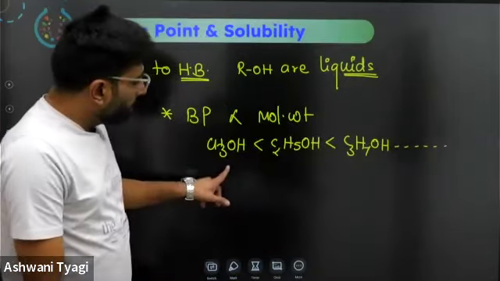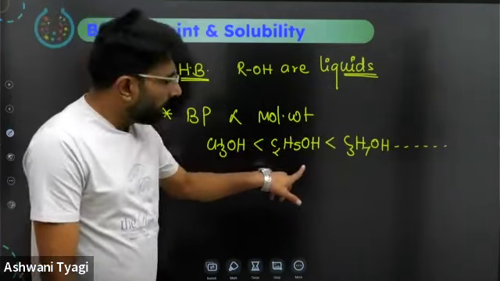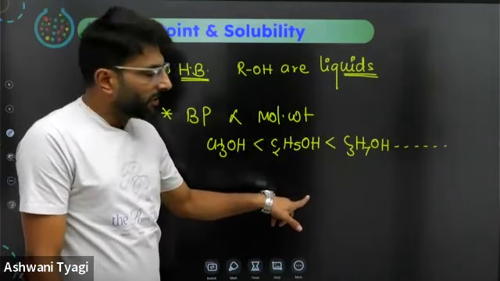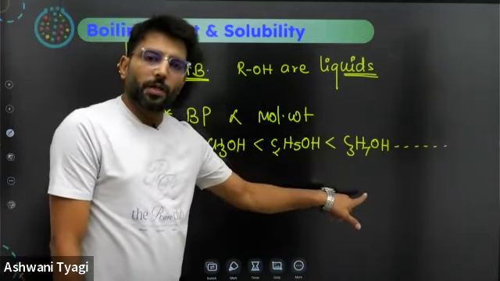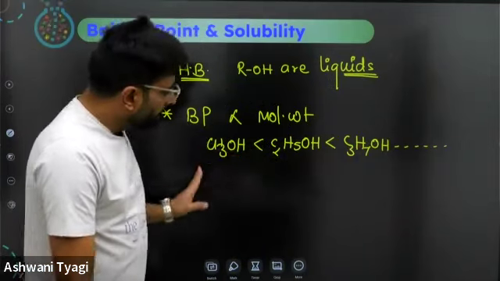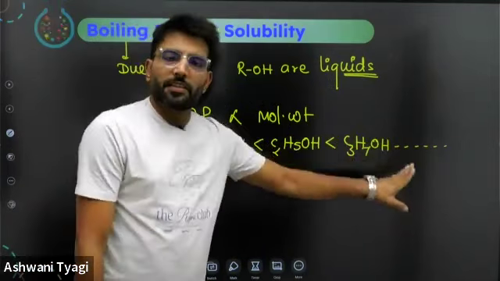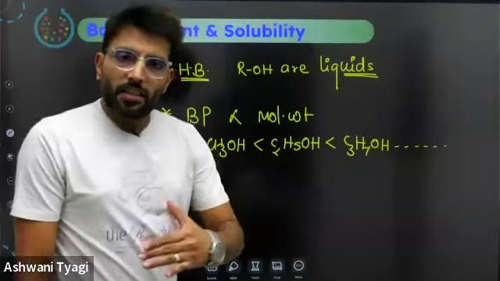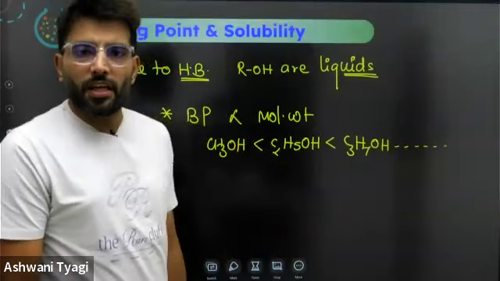Remember, ethyl alcohol has a boiling point of 78 degrees Celsius. Boiling point gradually increases with increasing number of carbons in the carbon chain.